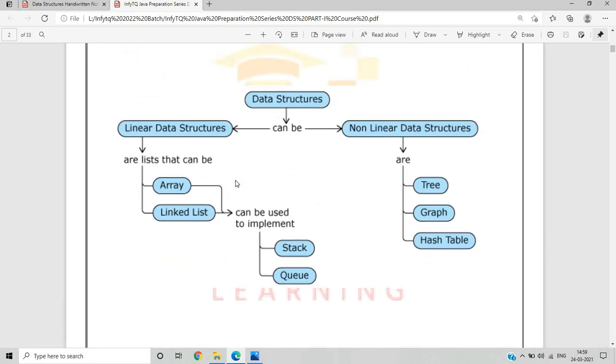This is the basic diagram of data structures, which helps you understand the actual types of data structures. Data structures are of 2 types, linear and non-linear. What are linear data structures? Arrays and linked lists, and we can use them to implement stacks and queues. What are non-linear data structures? Trees, graphs, and hash tables.